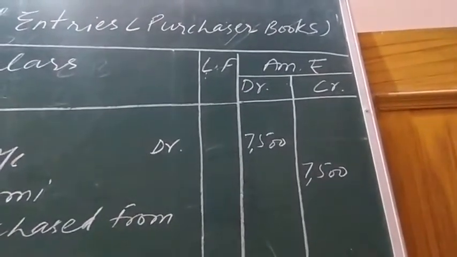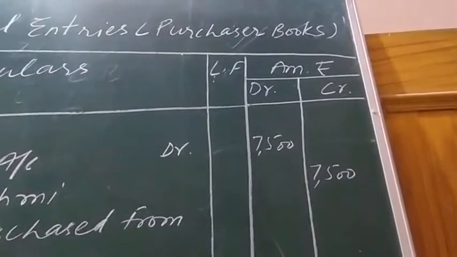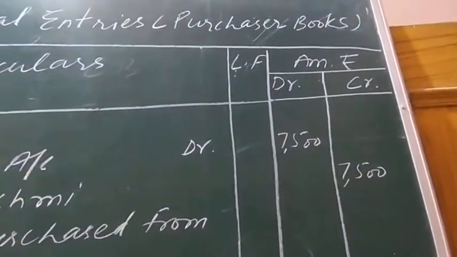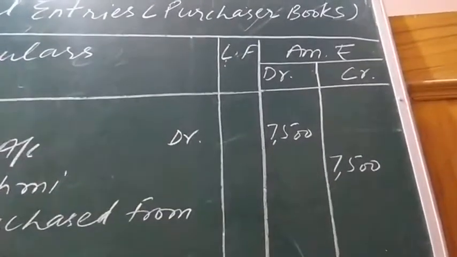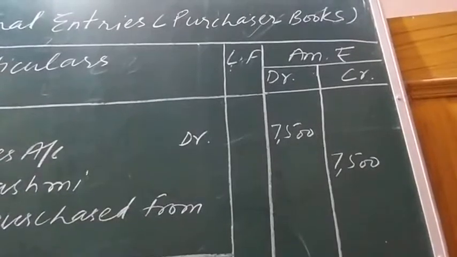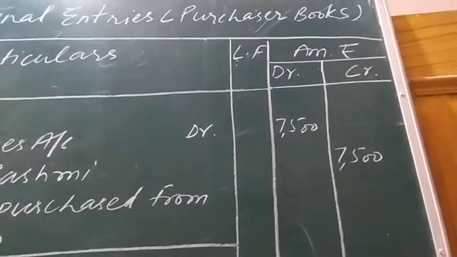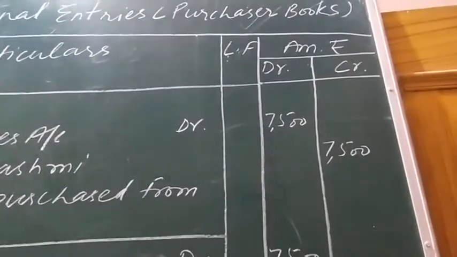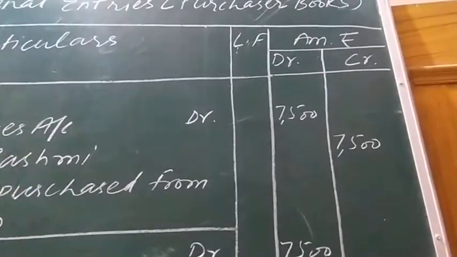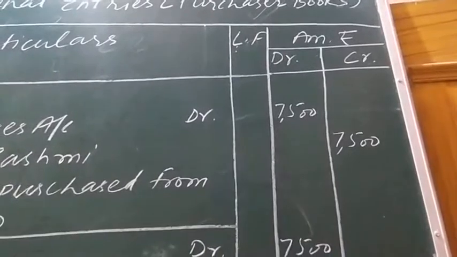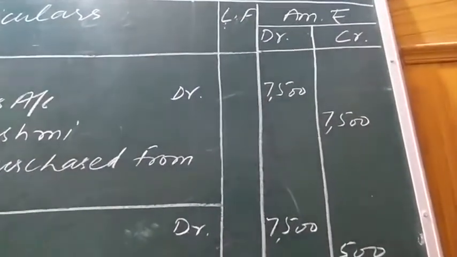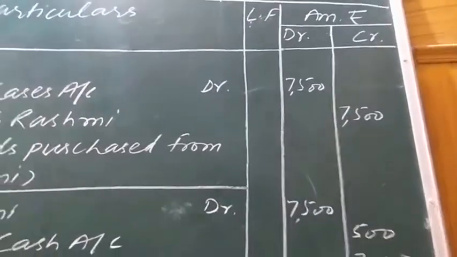Rashmi, the creditor, will decrease by 500 rupees, and resultantly she will be shown on the debit side by 500 rupees due to cash payment. The remaining balance, 7,500 minus 500, that is 7,000 rupees, was accepted as a bill, so it will decrease by 7,000 rupees due to the acceptance of the bill, known as bills payable.